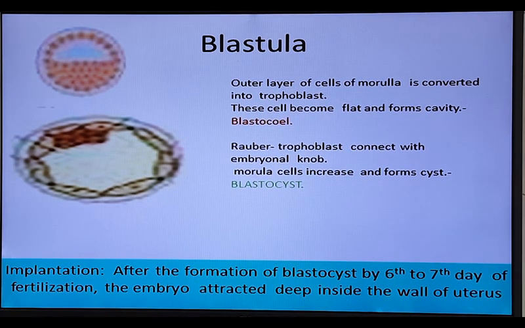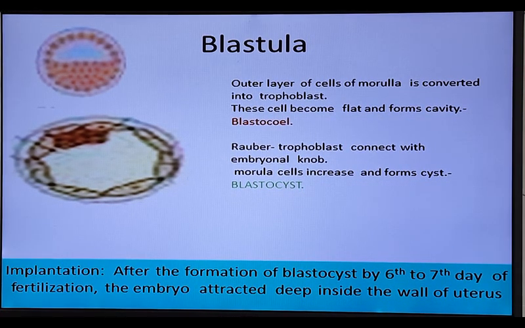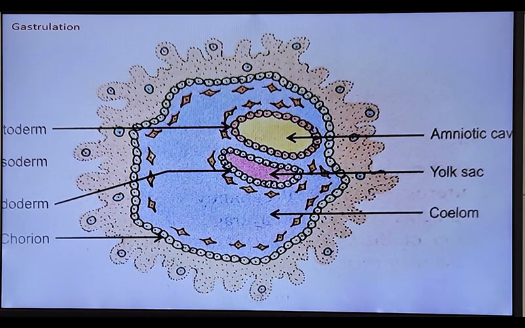If the zona pellucida does not break, pregnancy is not there, implantation is not there, and abortion takes place. So before implantation, the zona pellucida must degenerate or rupture. Only when the zona pellucida is ruptured is the blastula or blastocyst embryo implanted into the wall of the uterus. The next process is gastrulation.